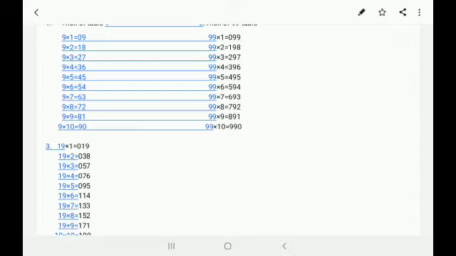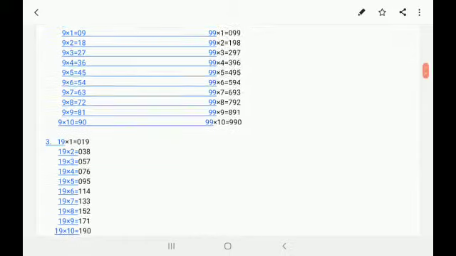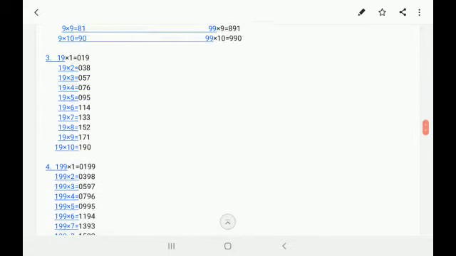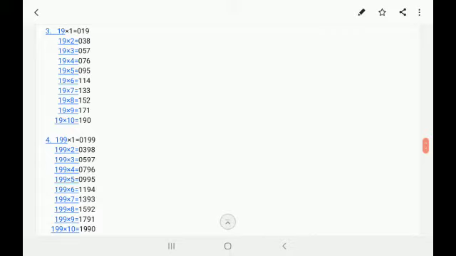In the hundreds place, in the units place we can see the series 9 to 0, and in the units place just 9, and in the hundreds place it's 0 to 9. And now let's see the 19 table.